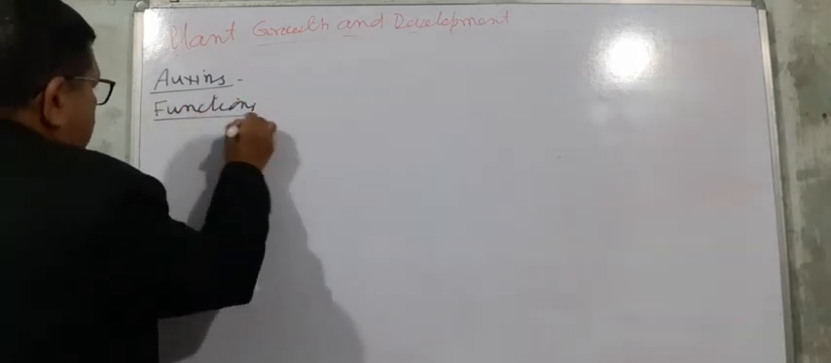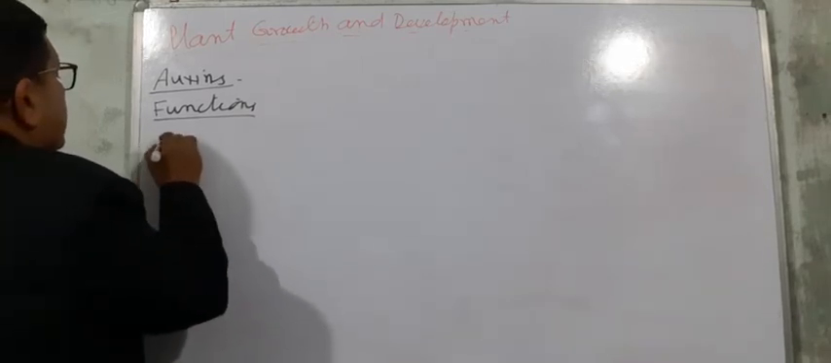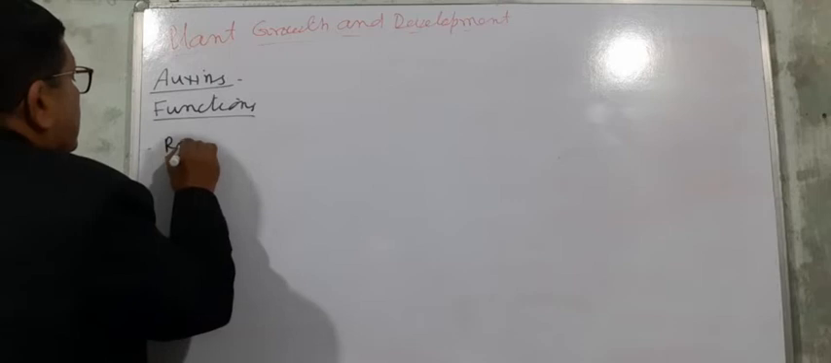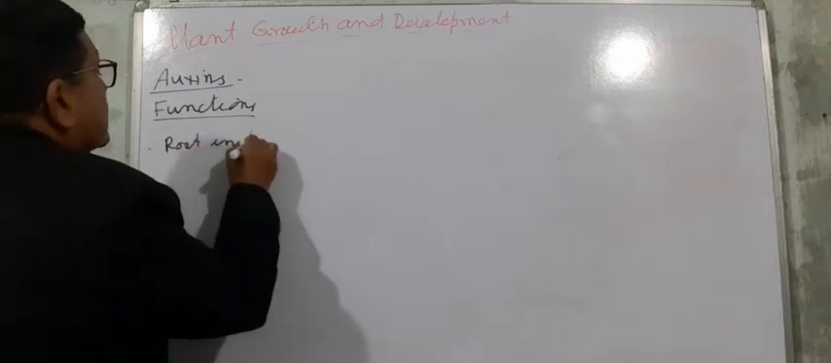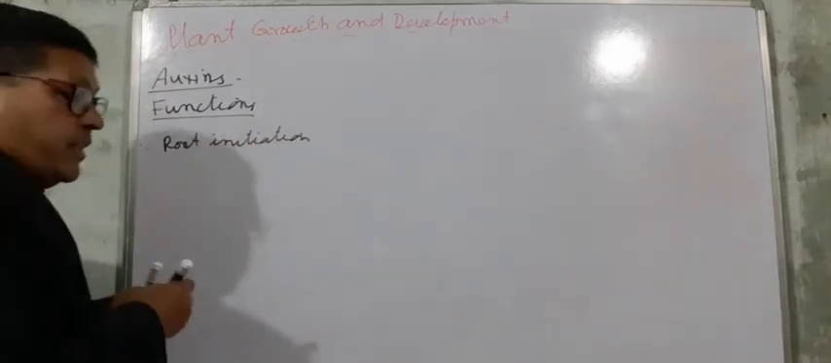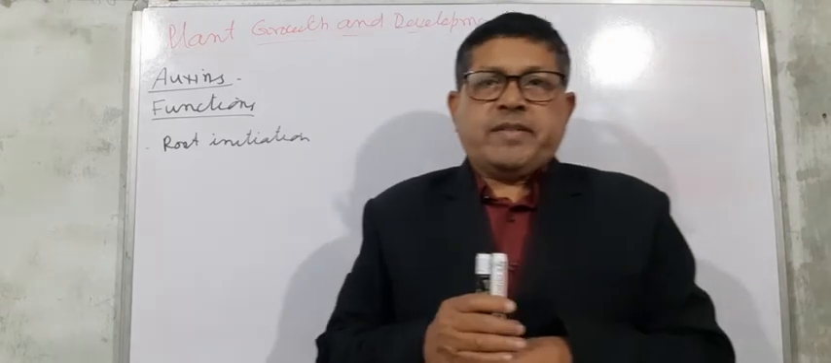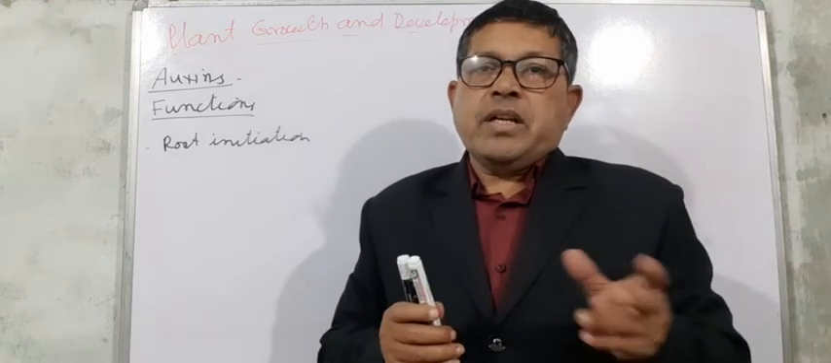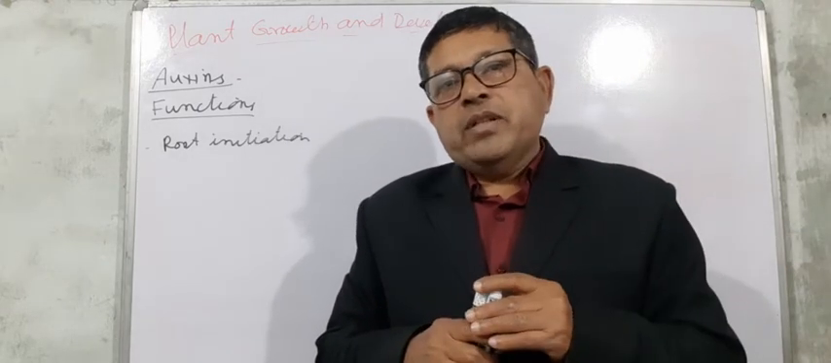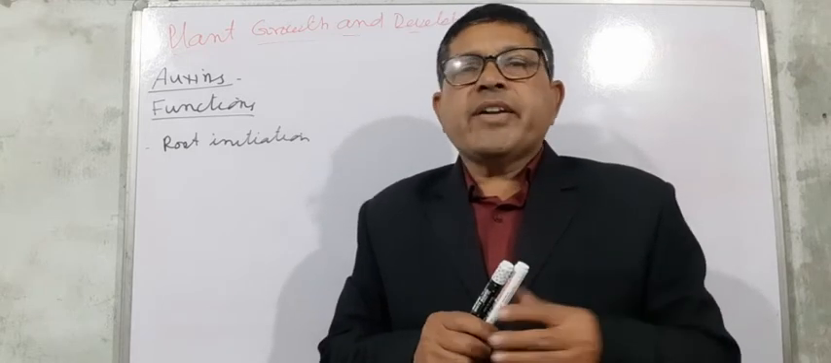Number one is root initiation. Auxin helps in the initiation of roots. It starts the initiation in root. It is important in tissue culture and also in horticulture.